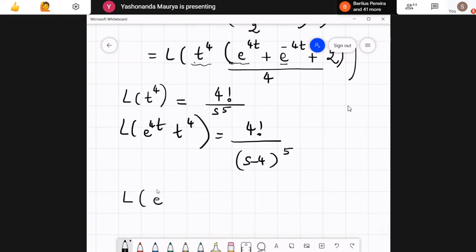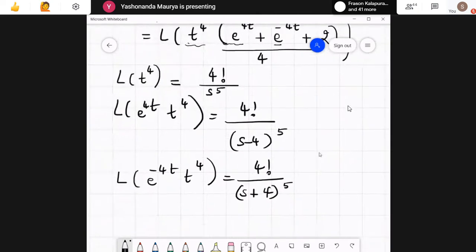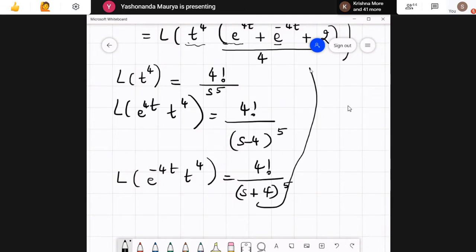Laplace transform of e raised to minus 4t times t raised to 4 will be nothing but 4 factorial divided by s plus 4 raised to the power 5. Okay, now together, when we want to write down the answer here, what will be the answer of this expression? This can be simplified down. So what is this now? It will be equal to 1 by 4, this 4 because of this, and this 4 factorial will come in each of the terms.